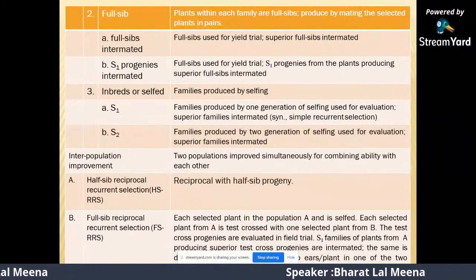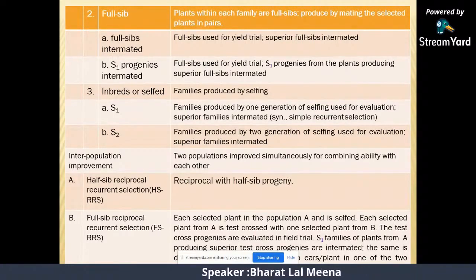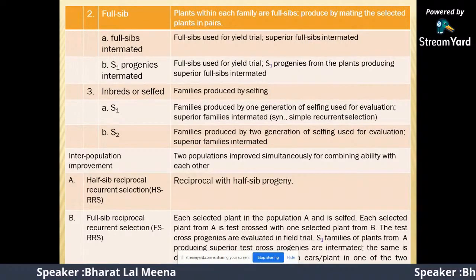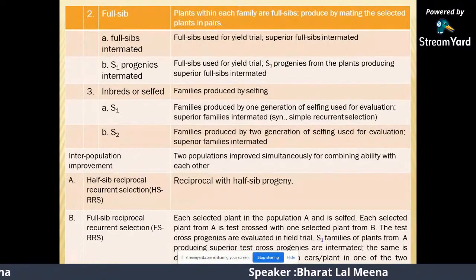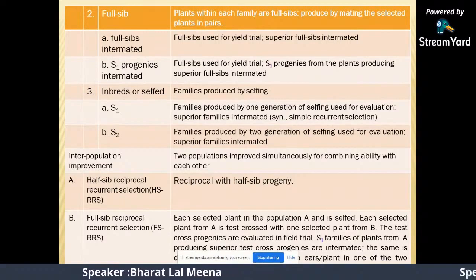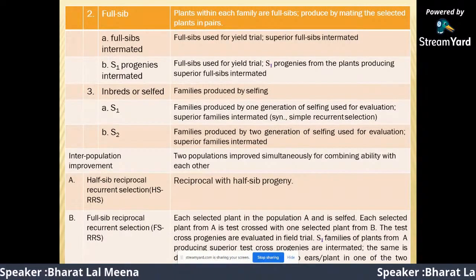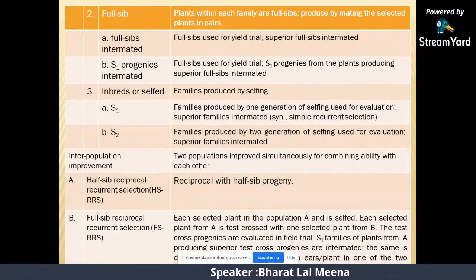Interpopulation improvement through two methods. Two populations are improved simultaneously for combining ability with each other. Half sib reciprocal recurrent selection, reciprocal with half sib progeny, and full sib reciprocal recurrent selection.